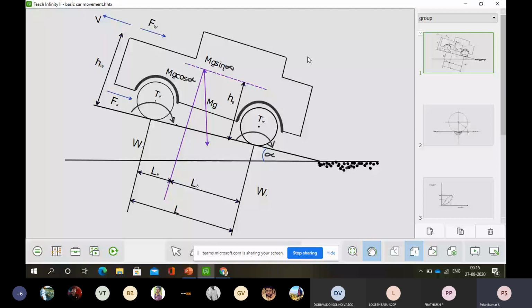What will happen? Even though we have applied a force that will create a velocity, the acceleration is not sufficient. The vehicle will be moving downwards. The vehicle will be moving downwards. So we have to be very careful. Because the vehicle has to be designed and manufactured in such a way that in every situation it should listen to the driver. Very important. Colloquially, we say that a good vehicle design is a vehicle that listens to the driver very precisely and acts accordingly. That is a good design.